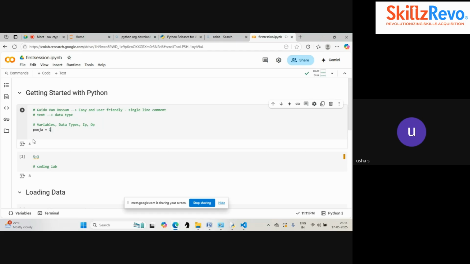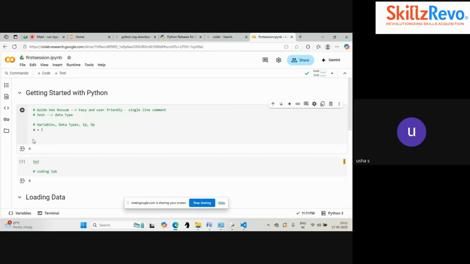Yes, everybody? Okay. If you are giving only 1 without assigning it to a variable, next time if you want to use the value 1, you have to create it again. Every time you have to create the value 1 again and again. But if you declare it to a variable, it is easy for us to reuse it anywhere.